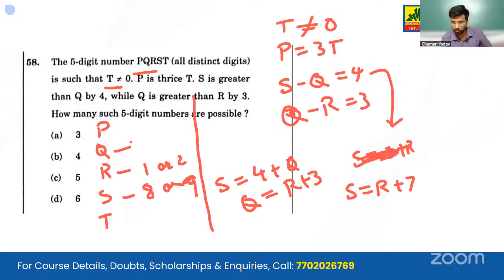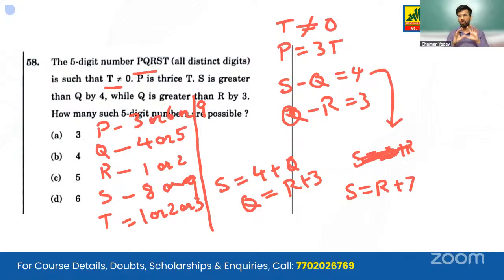Similarly, solving for Q, we get 4 or 5. For P, because it is 3T, we can get 3 or 6 or 9 as a value of P that is not equal to 0. Similarly, T can be 1 or 2 or 3. Now, all of them are distinct. Taking the distinct values, we get the number of possibilities as 3 only. So A is our correct answer.